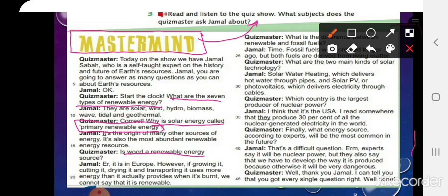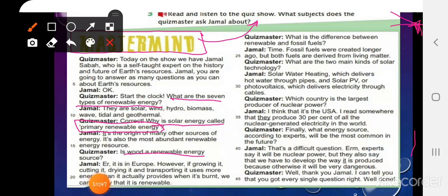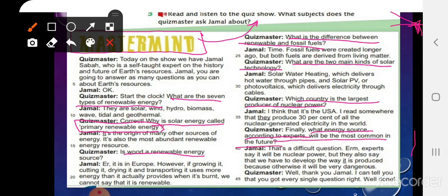Okay. The next one is what? What is the difference between renewable and fossil fuels? Next, what are the 2 main kinds of solar energy? The other question is what? Which country is the largest producer of nuclear power? And the last question is what? What energy source, according to experts, will be the most common in the future?